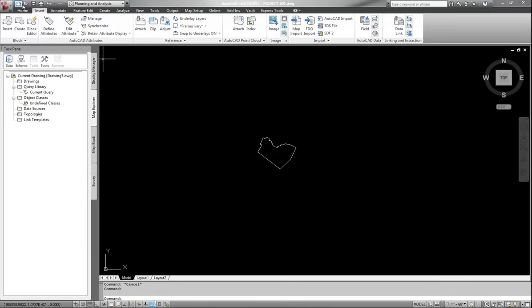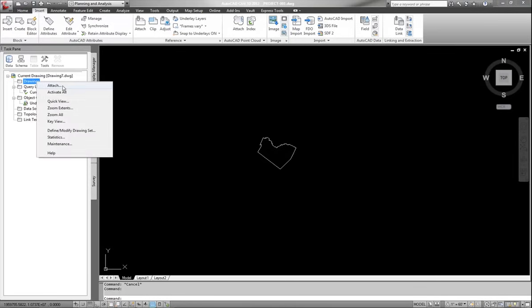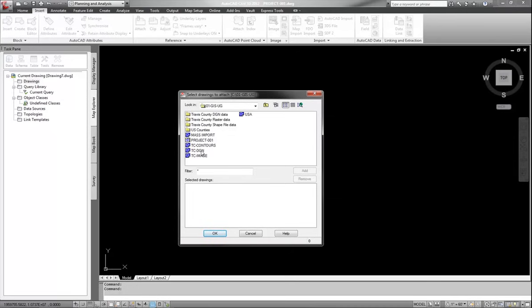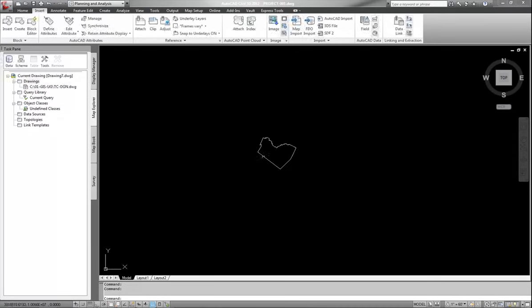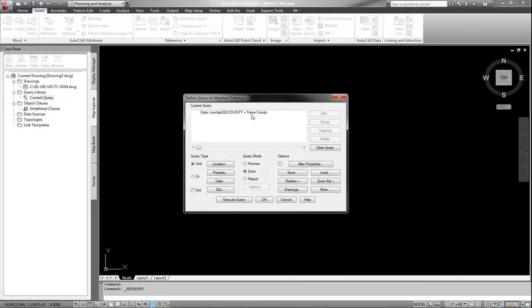So now I'm going to go ahead and bring in the DGN data. I'm going to right click on drawings, attach, and let's go bring in the TC DGN file. Okay, again, there it is. And I'm going to go ahead and query what I need in. So define. I'm done with this, so I can delete that.